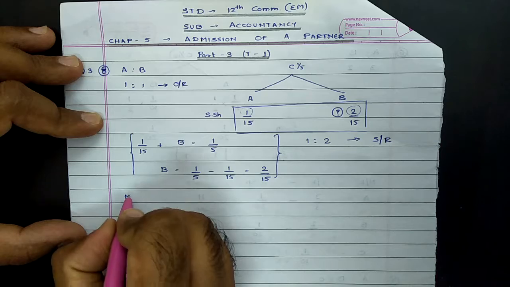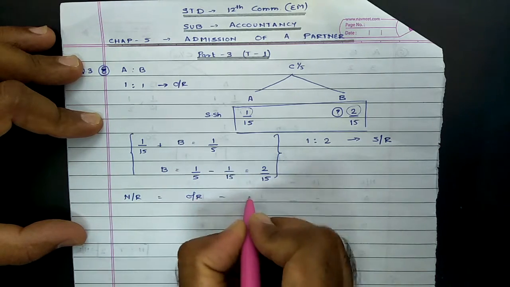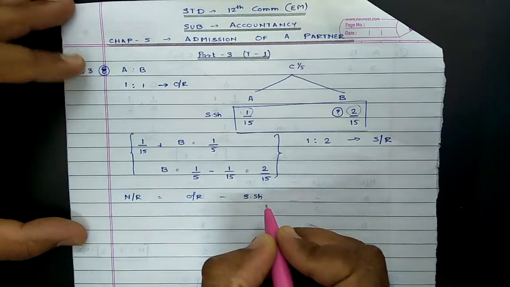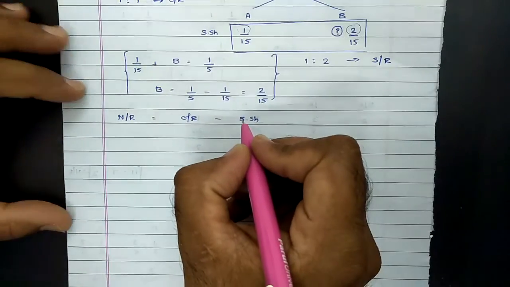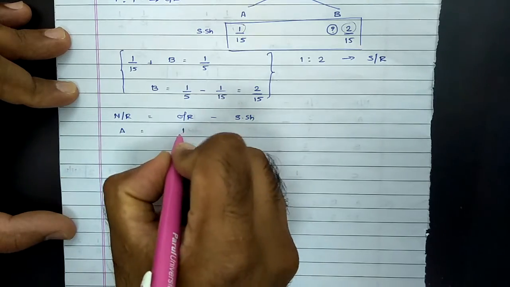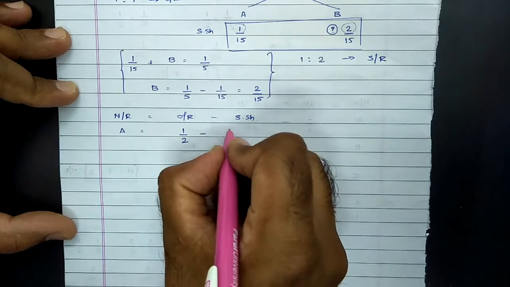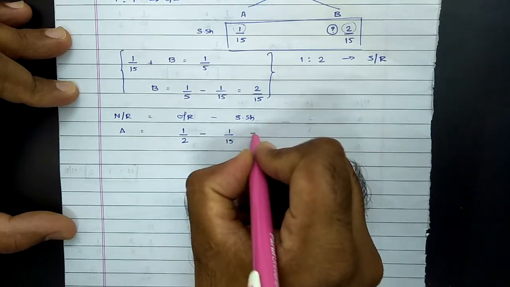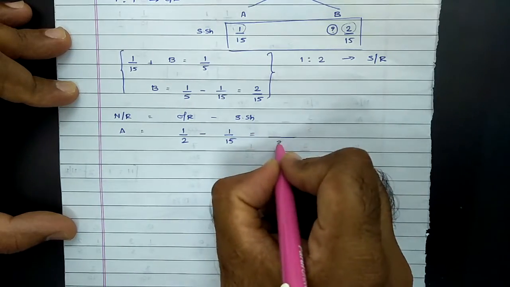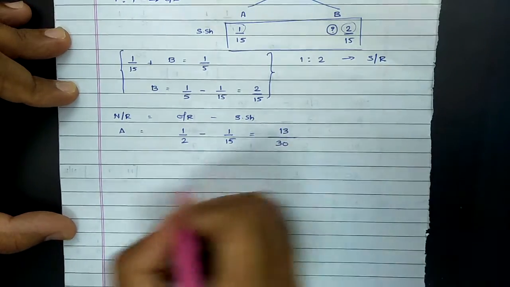Now for calculation of the new ratio, the formula, same way, is new ratio equal to old ratio minus sacrificing share. In this case there will be three partners. A's old ratio was 1/2 minus the sacrifice made by A, 1/15. So the LCM comes to 30, and on simplification it comes to 13/30.